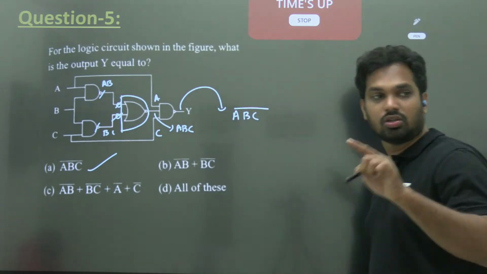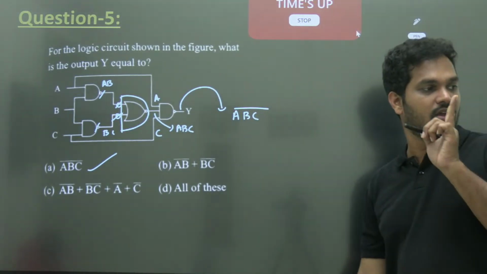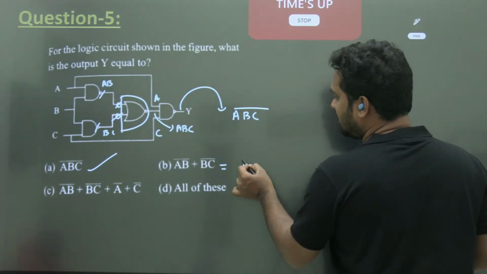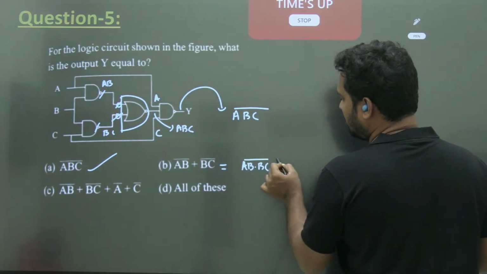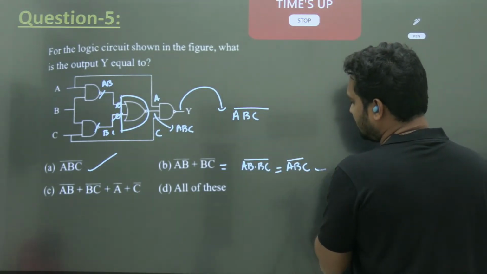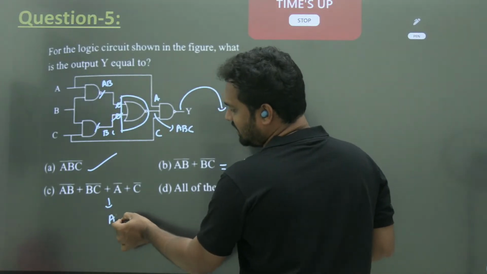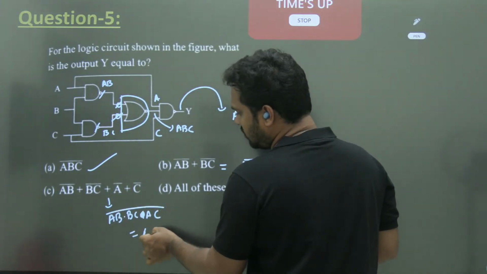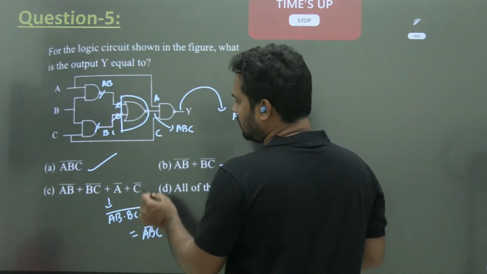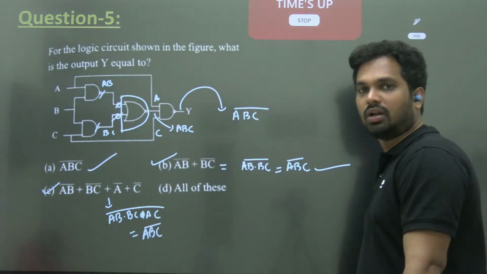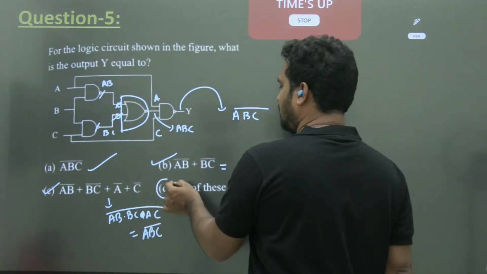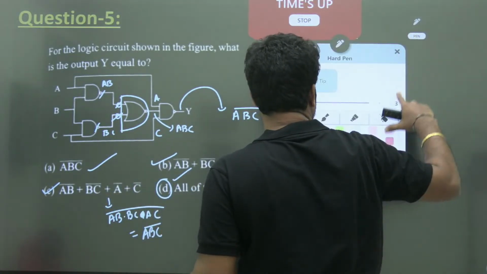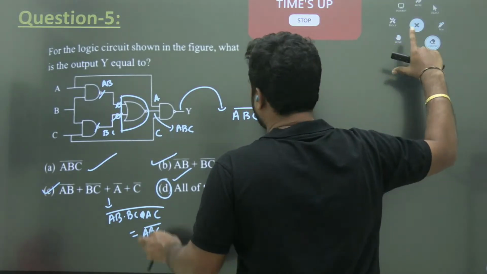But option A is not the only right answer. How many of you gave option A? Option A alone is wrong. You see, AB bar plus B̅C bar, or AB into B̅C whole bar by De Morgan's law, is also a right answer. AB plus BC plus AC, multiply all of them, take the whole bar, and you get ABC whole bar. All of them are right answers. So you should take option A or B or C, or you should take all of them.